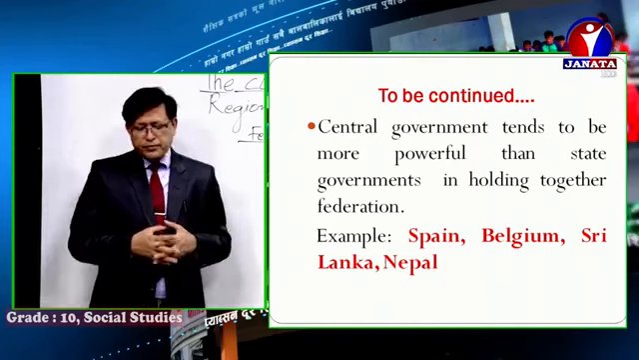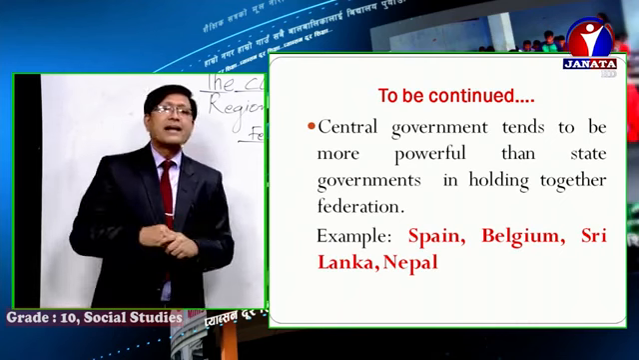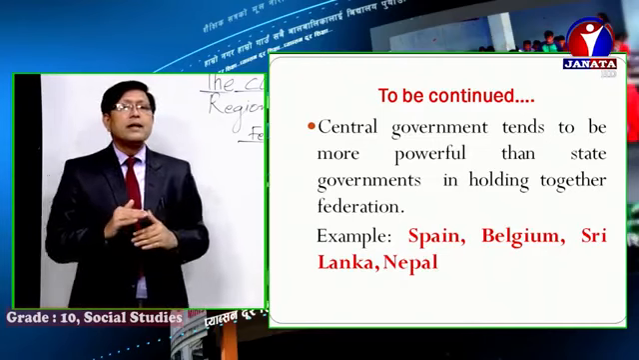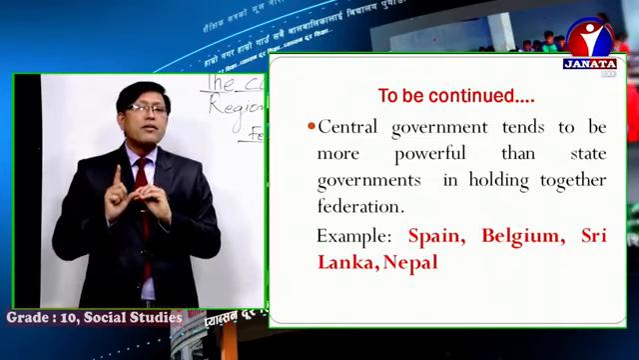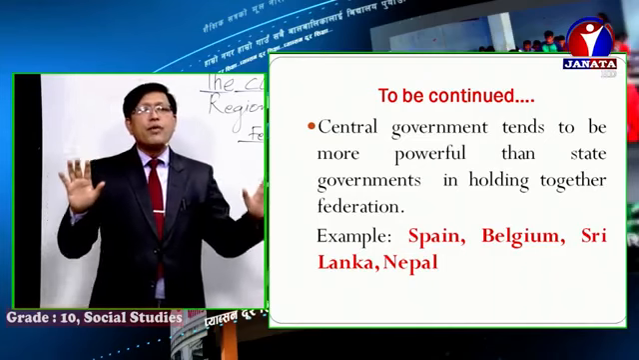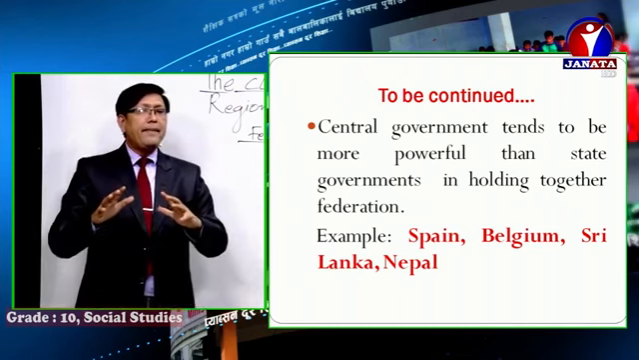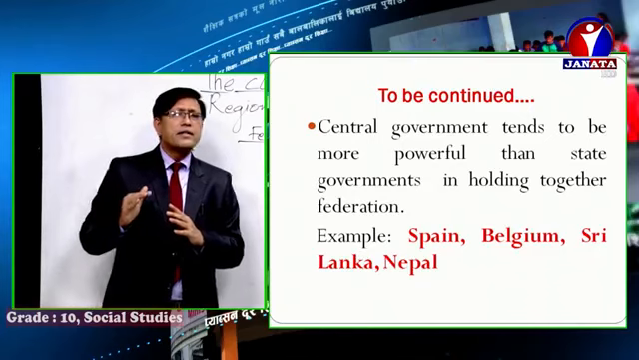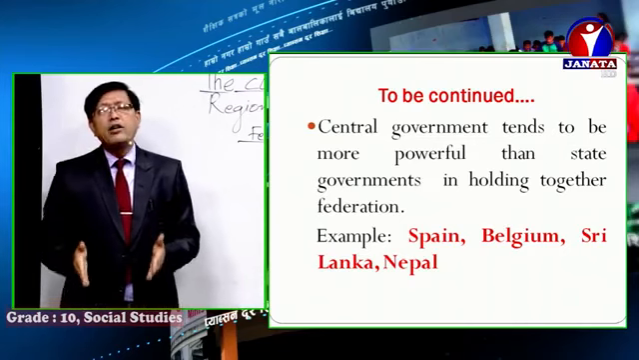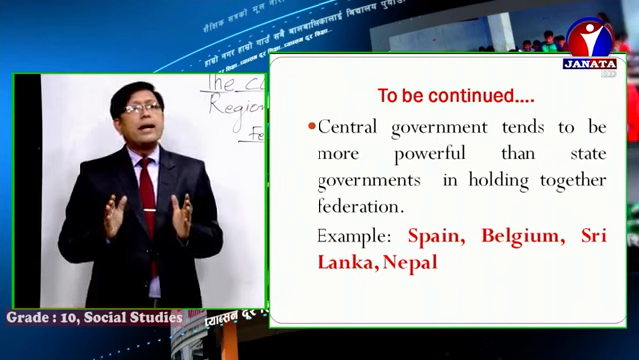For example, Spain, Belgium, Sri Lanka, Nepal. Yes, Nepal falls in this category. Look at Nepal once more, then you will understand more about this type of federation. There is a central government in Nepal. There are 7 provinces, which means each province has one provincial government. And Nepal's central government exercises a little more power than the provincial governments. So Nepal falls in the holding together federation. I hope you got the idea.